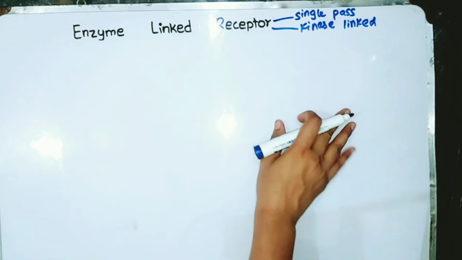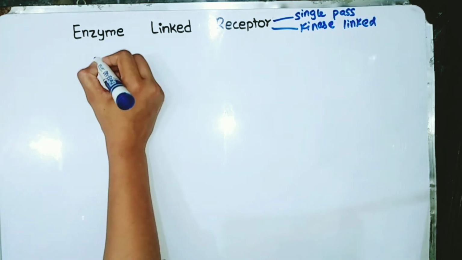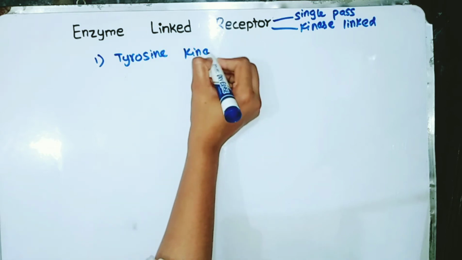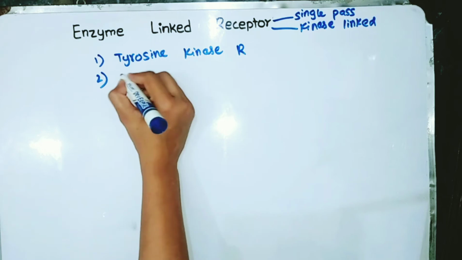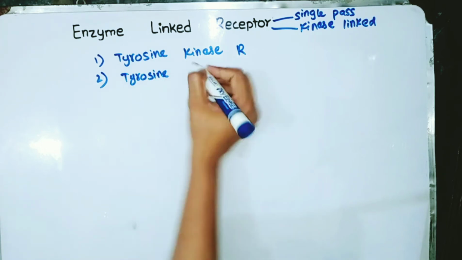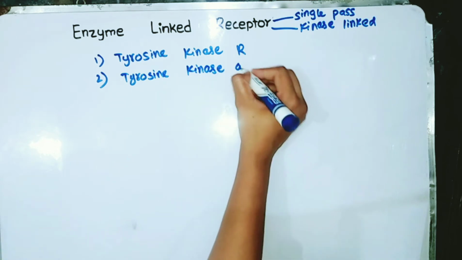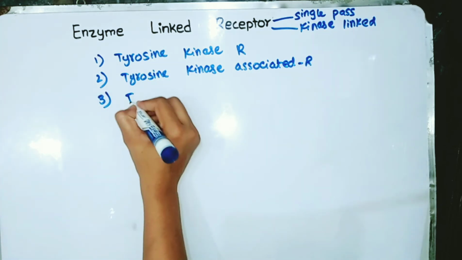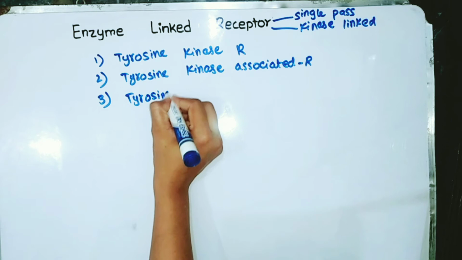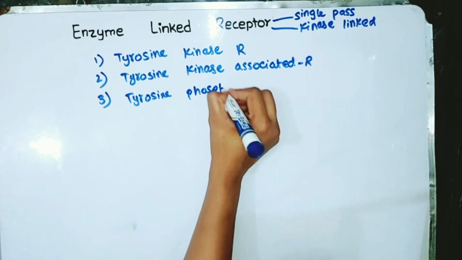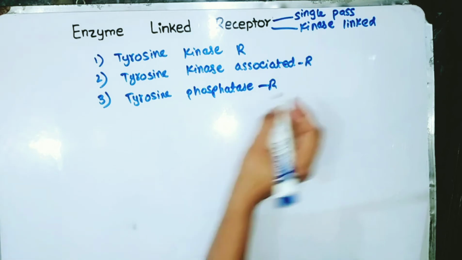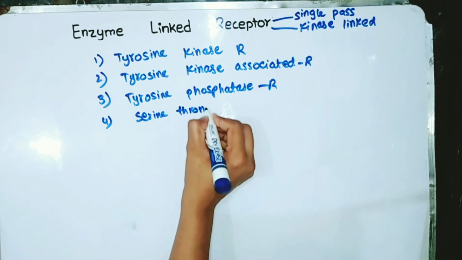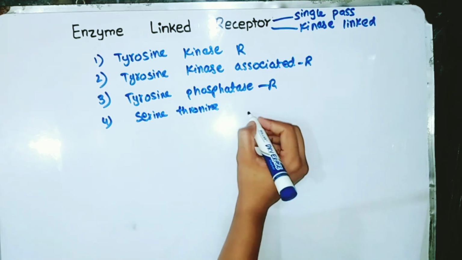And we're going to talk about this family of receptors under the types of tyrosine kinase receptors, tyrosine kinase associated receptors, tyrosine phosphatase receptors, and serine and threonine kinase receptors.